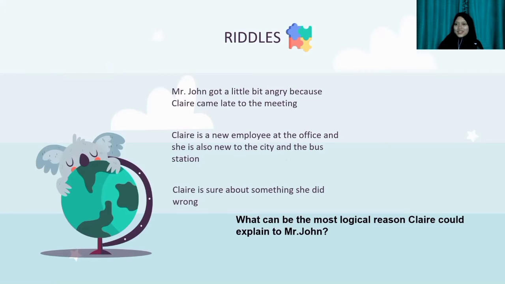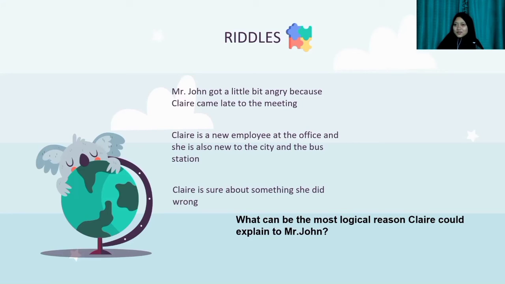Next, now the second riddle. Mr. John got a little bit angry because Claire came late to the meeting. Claire is a new employee at the office and she's also new to the city and the bus station. Claire is sure about something she did wrong and that's why she's late. What can be the most logical reason Claire could explain to Mr. John? Want to hear your ideas, students?